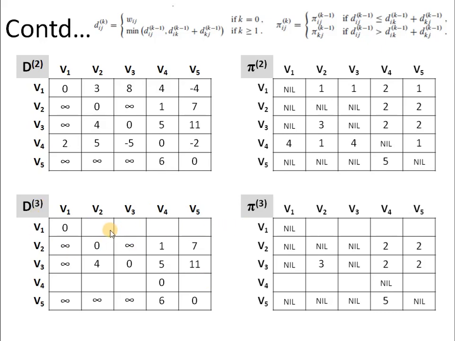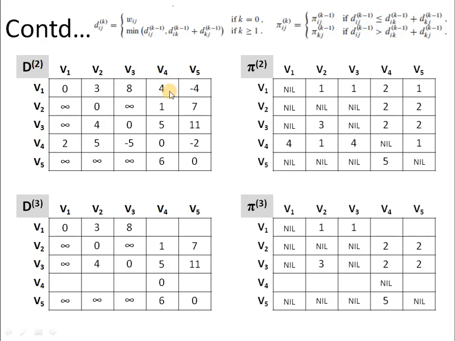Now we will look at the rest of the 8 entries. So V1 to V2. We have to follow a path 1 to 3 and then 3 to 2. So 1 to 3, 3 to 2. This will give us 8 plus 4, 12, which is greater than 3. So there will not be any change. Next, when we talk about V1, V3, again this entry comes out to be 8 only. No change is there.